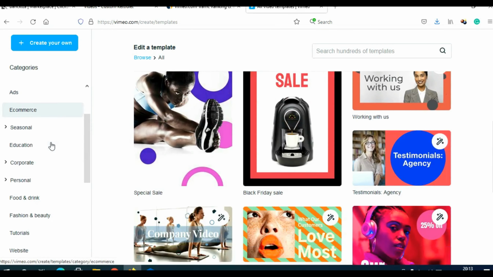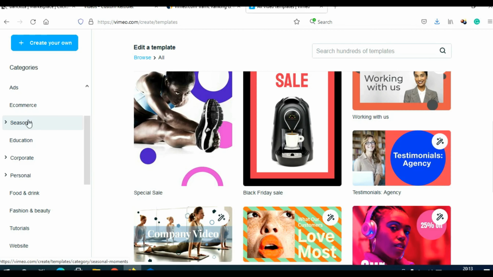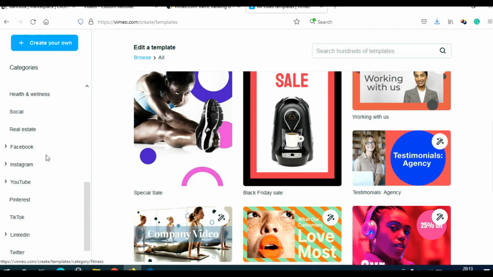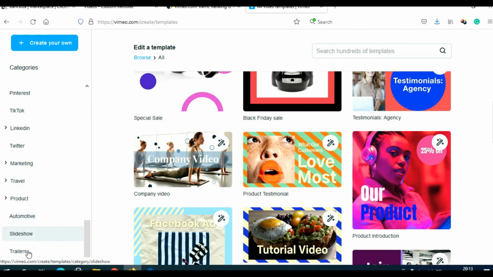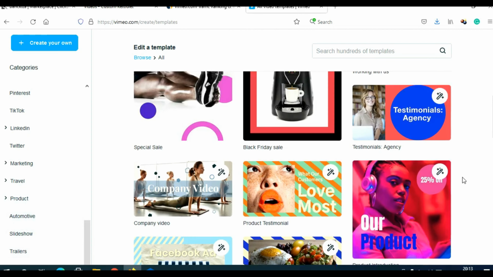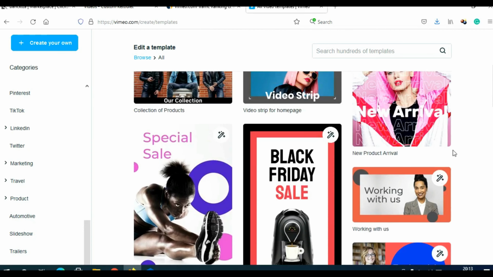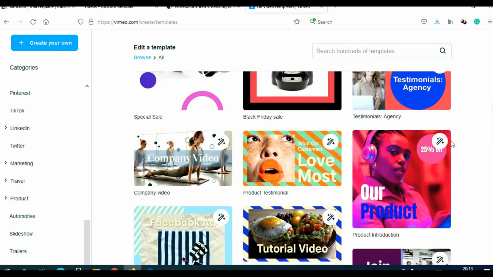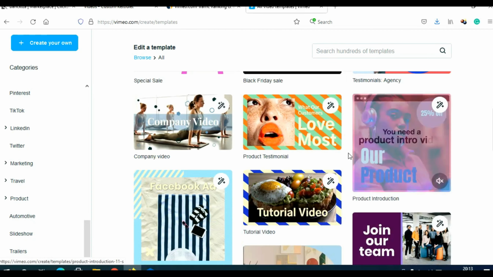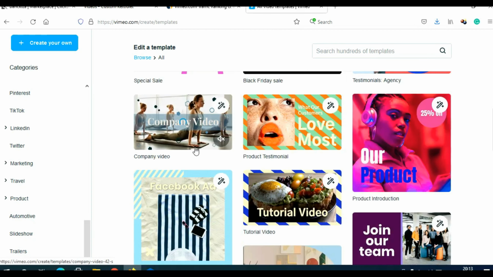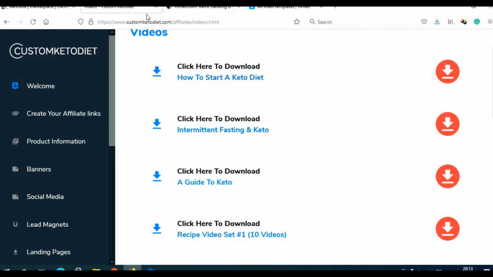Here you can see free videos, ads, e-commerce videos, corporate, personal, food and drink. Here you can see Facebook, Instagram. Here you can see marketing, automotive, slideshow, and so on and so on. And you can use these templates to create your videos totally free. Just play with this option to see all the things that you can do with their templates in order to create different kinds of videos to promote this product here, custom keto diet, or whatever product you are promoting.